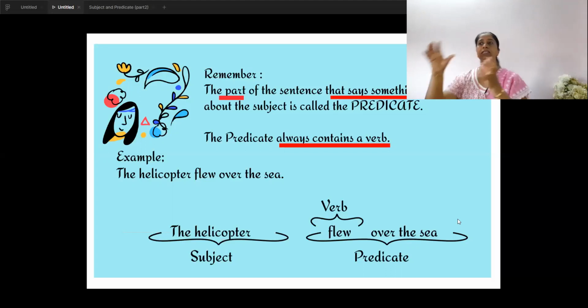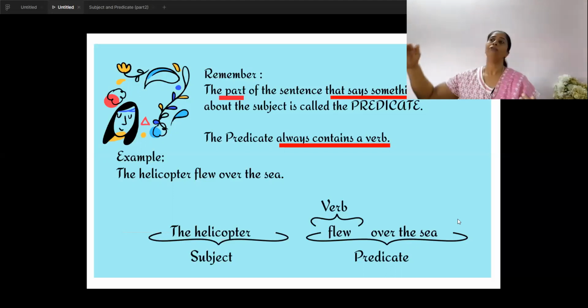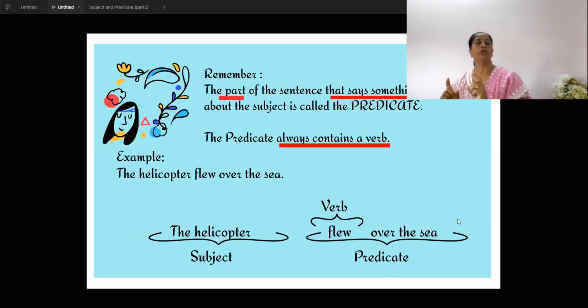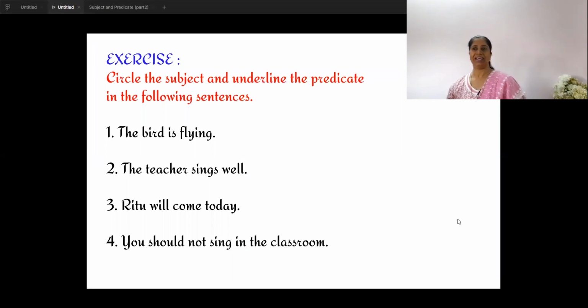That is what is said about the subject. Subject is helicopter, and what do we say about the subject? That the helicopter flew over the sea. And the word flew, the verb, should always be contained in the predicate. So I hope you have understood the first part. What we speak about in the sentence is the subject, and what is said about the subject is called the predicate, and predicate should always contain the action word, the verb.